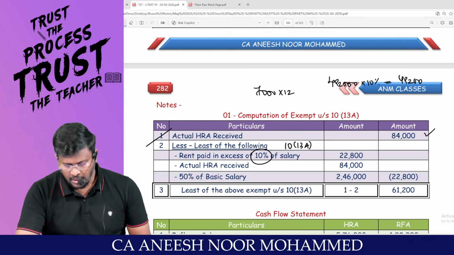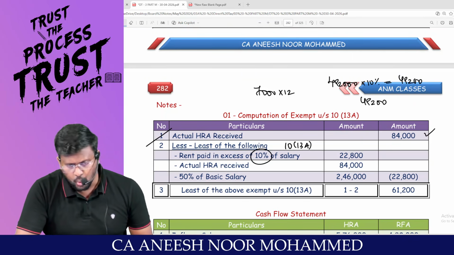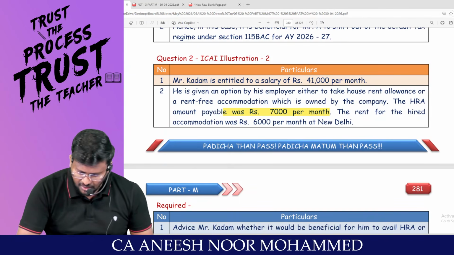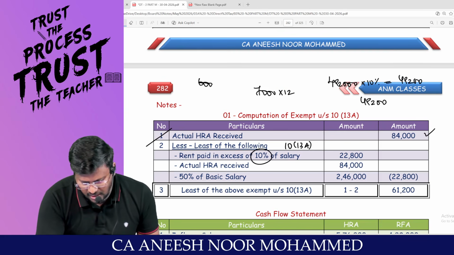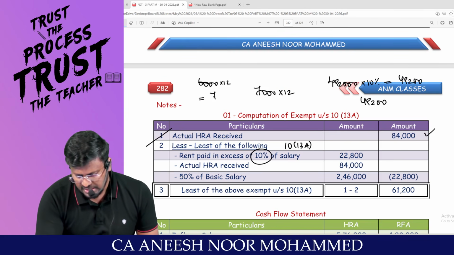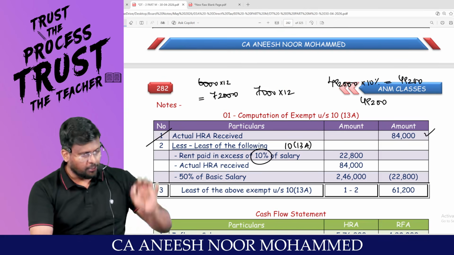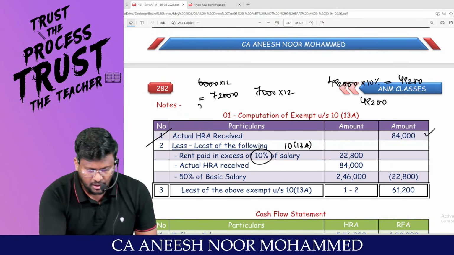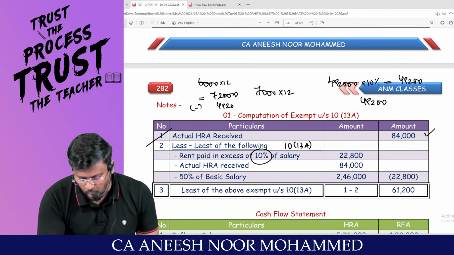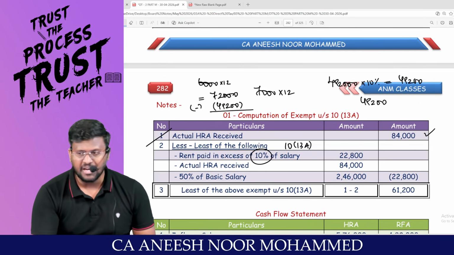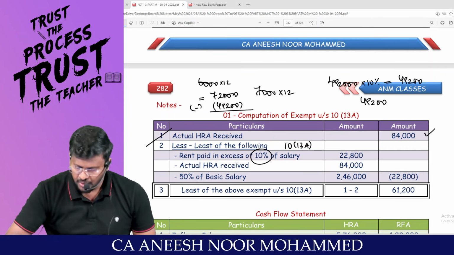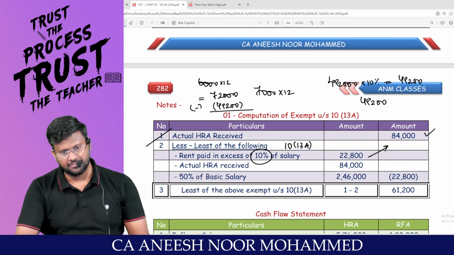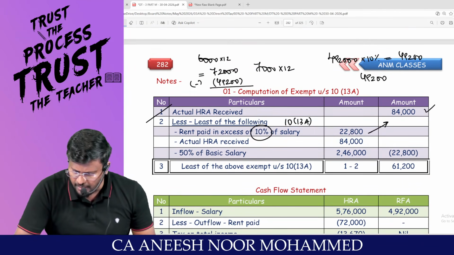49,200 will not be considered as rent paid by the employee. What is the monthly rent? 6,000. So 6,000 into 12 comes to 72,000. Actually, the employee paid 72,000. The Income Tax Act is saying that out of this 72,000, we will not consider 49,200. So 72,000 minus 49,200 comes to 22,800, which is the rent paid in excess of 10% of salary. Actual HRA received is the same, 84,000.